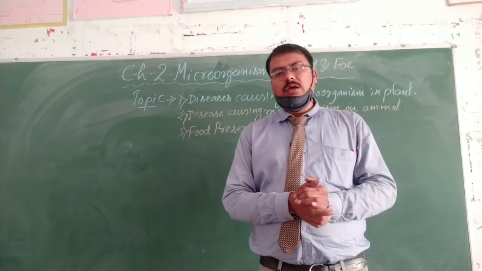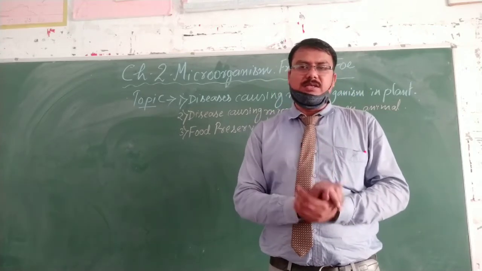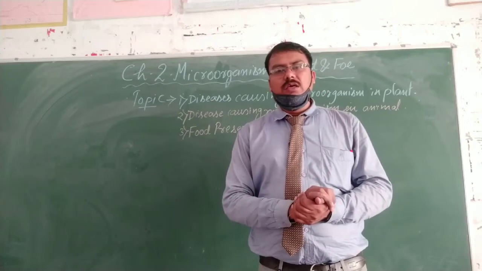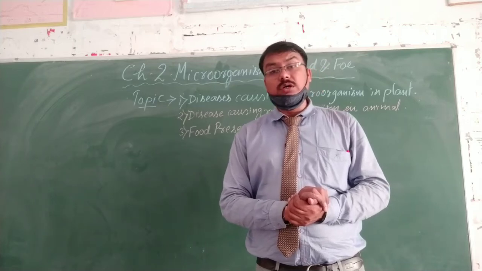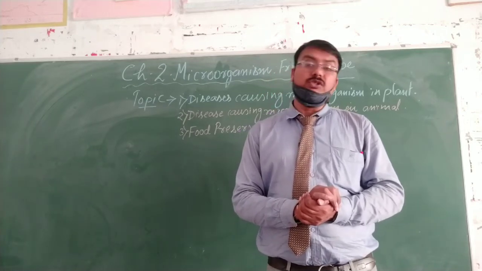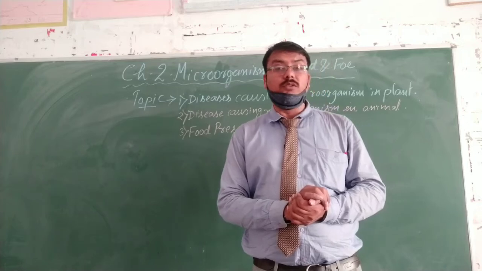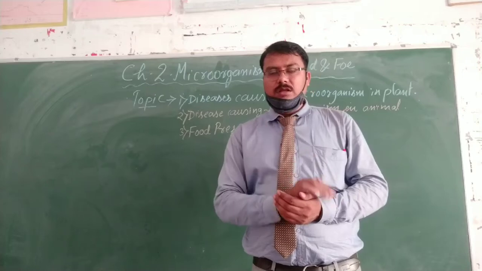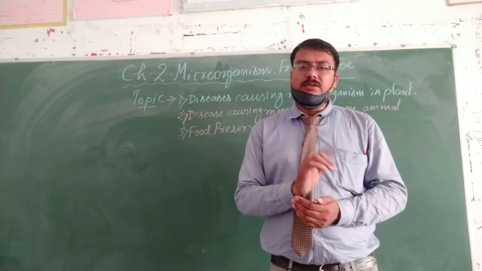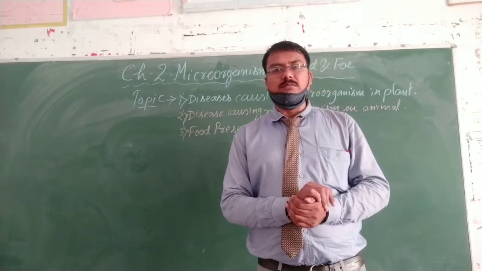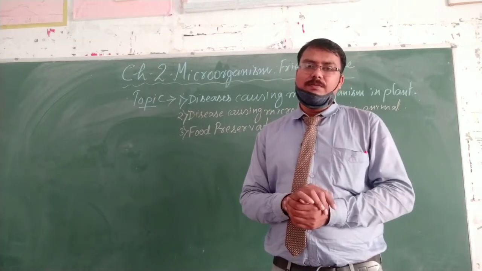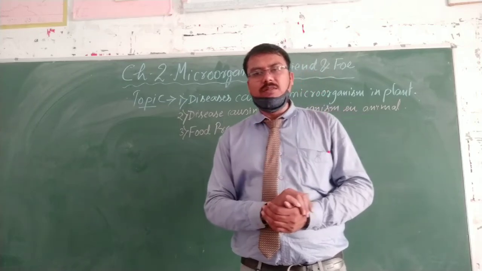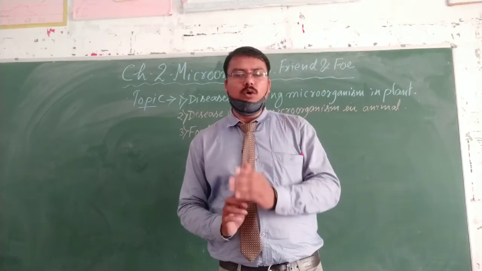Do you know which microorganism is responsible for the disease anthrax? I want to tell you, anthrax occurs in human beings as well as animals due to bacteria.